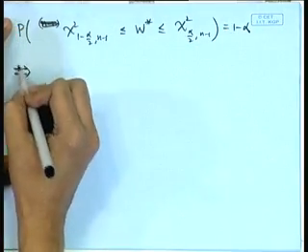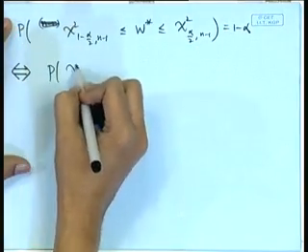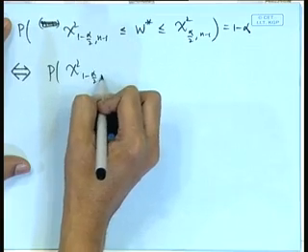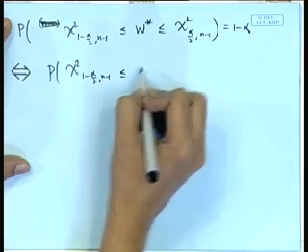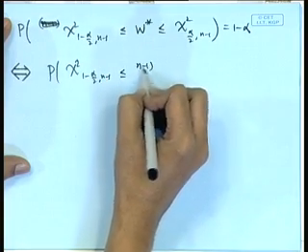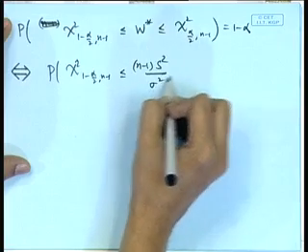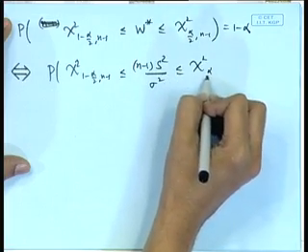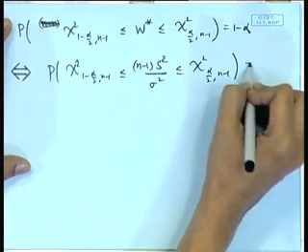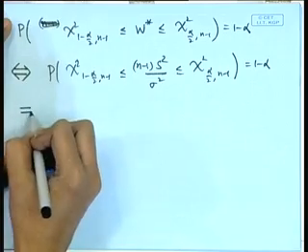This is equivalent to probability of chi square 1 minus alpha by 2, n minus 1, less than or equal to (n minus 1) s square by sigma square, less than or equal to chi square alpha by 2, n minus 1, equal to 1 minus alpha.